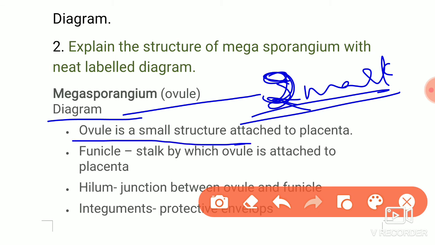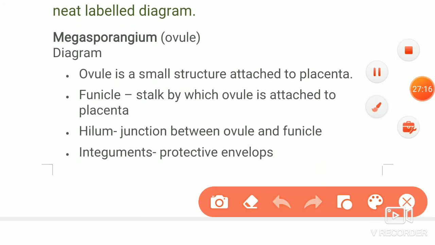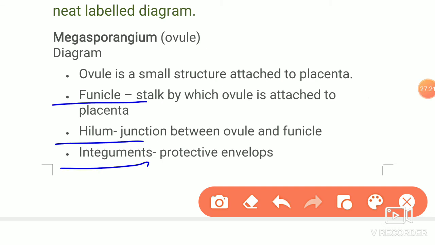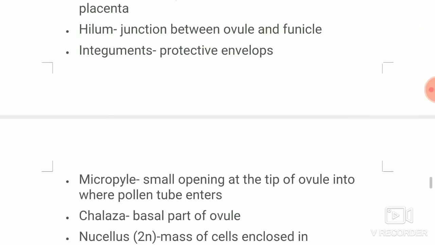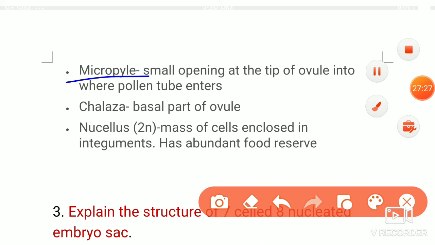Ovule is attached to the placenta. Then the stalk of the ovule is called funicle. The next is hilum, point should be written, funicle point should be written. Integuments, what are the integuments? Outer integument and inner integument should be written. And what is the micropyle should be written. Then chalaza, then nucellus is present. These many points should be written in the answer. That will carry the 3 marks for the explanation.